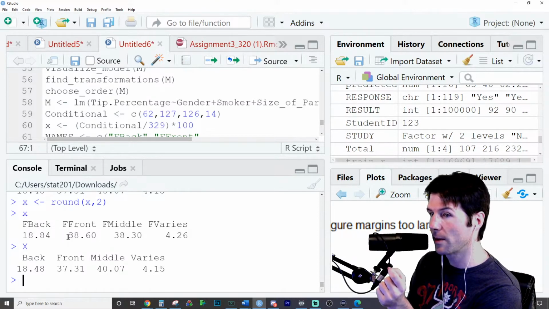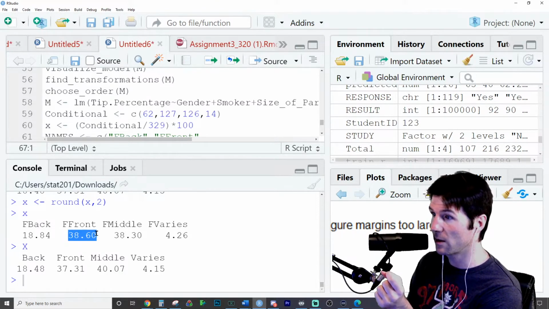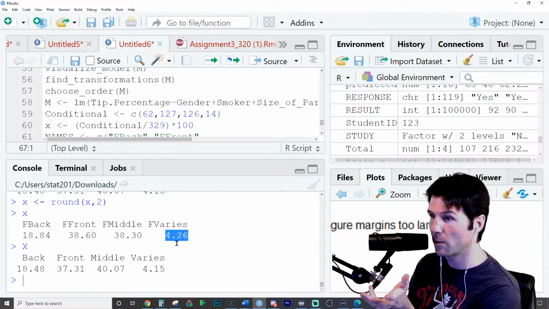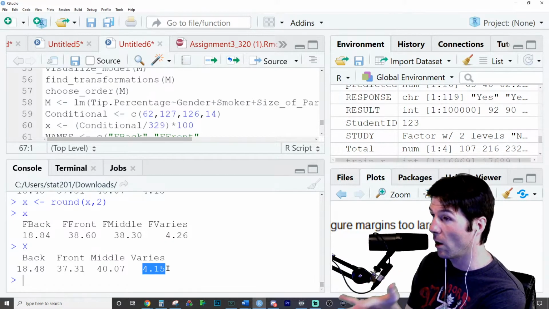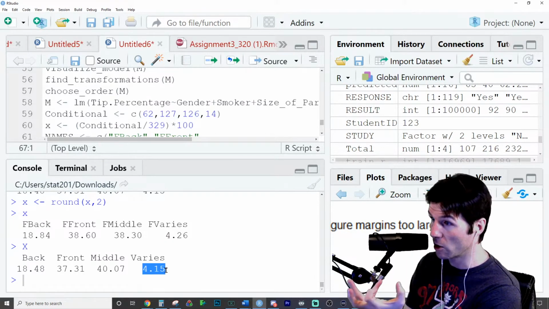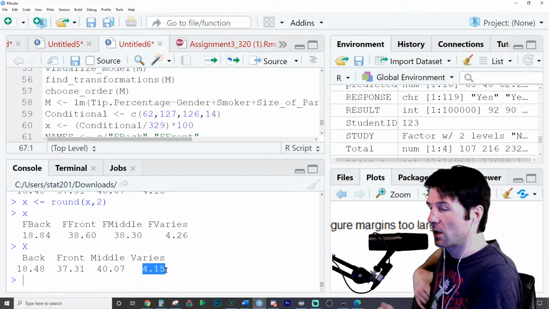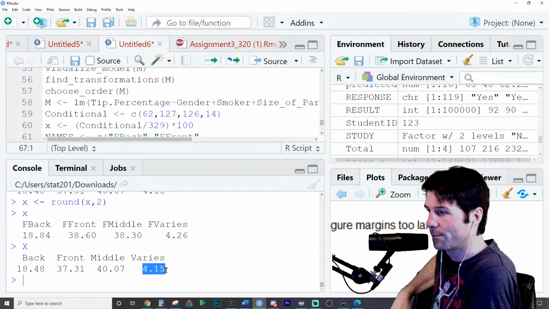The probability of somebody sitting in the front of class, given they're female, because this is conditional, is 38.6. And just generally speaking, it's 37.31. So that's pretty similar also. This one over here, the varying position, 4.26 for females and 4.15 for generally all individuals, because this is the marginal distribution given just all people. What's the probability someone sits in a varying position, then yeah.